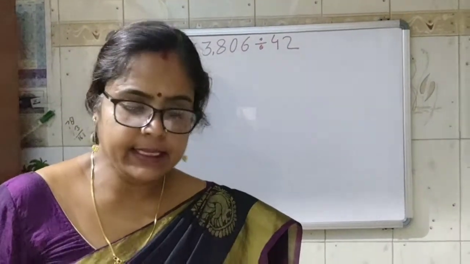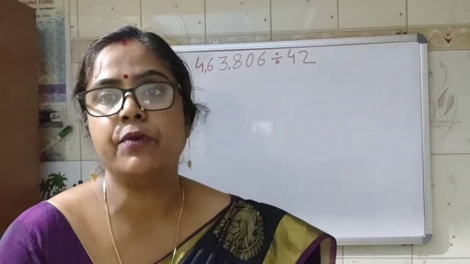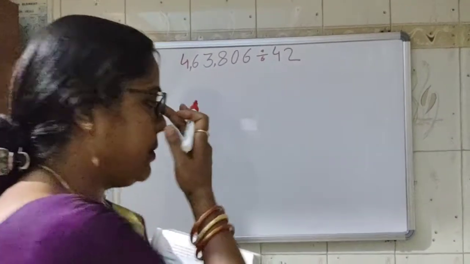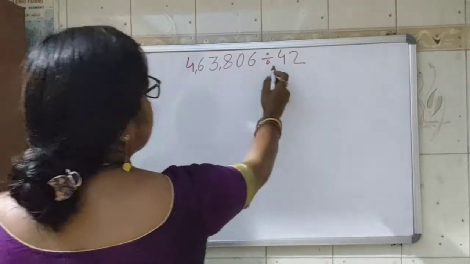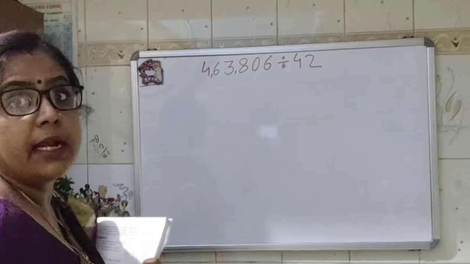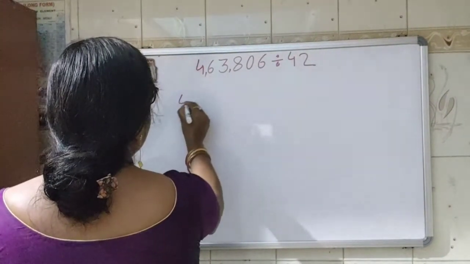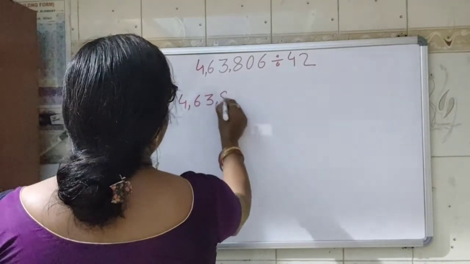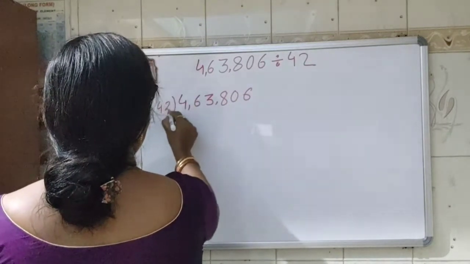Now I am moving to the next topic, that is division of a large number by a 2-digit number or 3-digit number, whatever the number is given. In your book it is only 2 digits, so we will go for a 2-digit number. The number is 4,63,806 divided by 42. I know that you do not know the table of 42. So how to do that? We will write down the number first: 4,63,806, and divide it by 42.